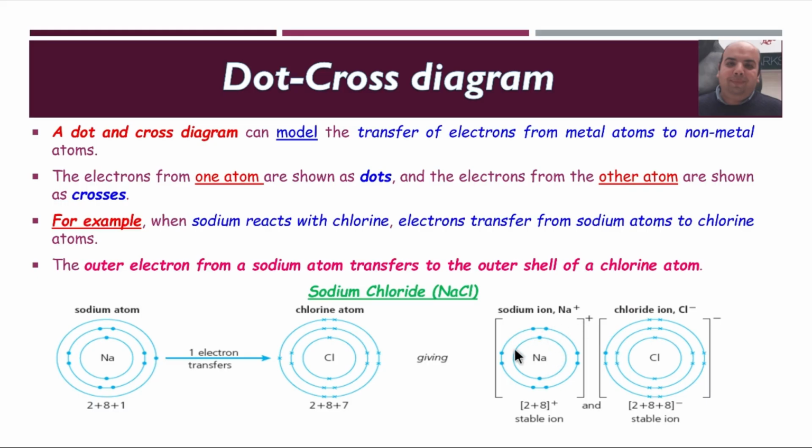You can draw all of this, and sometimes in the exam, they just ask you to draw the outermost shell. So you can draw just the sodium ion, Na+, without any shells, because the outermost shell is empty now. And the chloride ion gains 1 electron. As you can see, 1 electron is different from all the other electrons. This electron is coming from sodium. So we have the sodium ion, which is positive, and the chloride ion, which is negative.